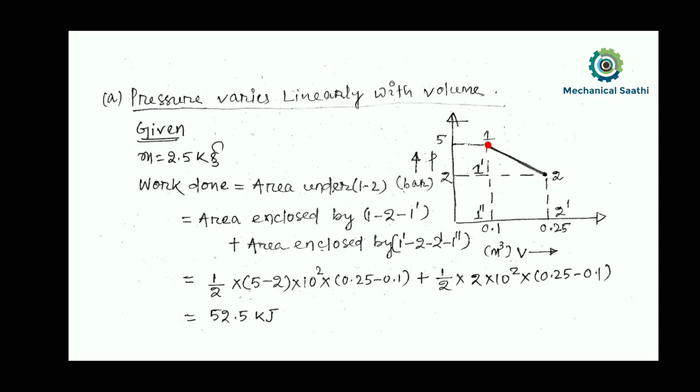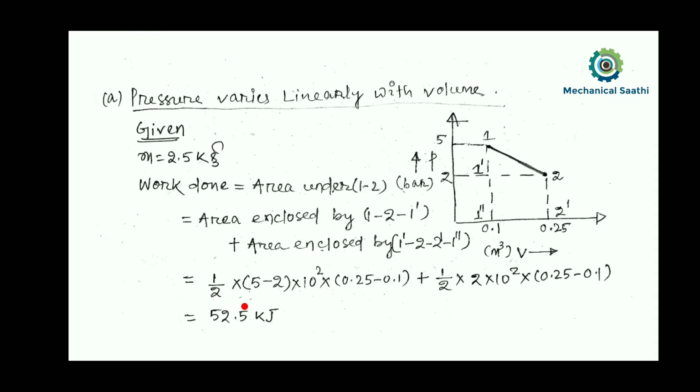So if we consider the area over here, the area under 1 2 will be our work done. Okay. So first of all, if I am taking this area, I can calculate it by using the area formula for the triangle. So that I have put over here, that is half into base into height.